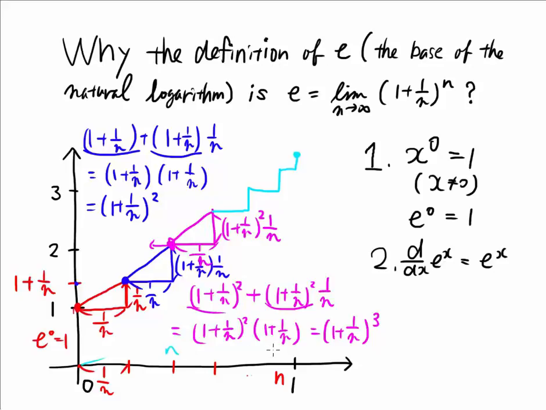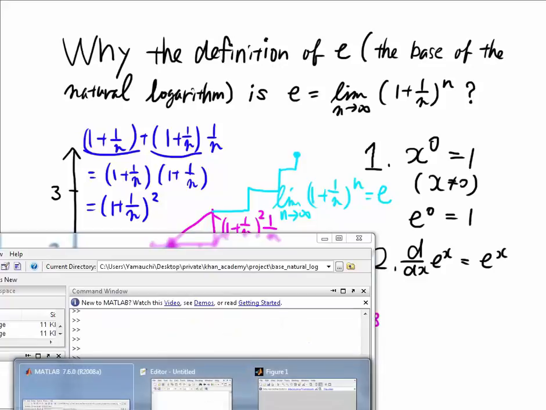So here is n subdivisions, then this point is (1 plus 1 over n) to the n. And then I would like to subdivide into infinitely many pieces. So the limit as n goes to infinity, this is e. You see the definition of e is derived from these two assumptions. Now I would like to show some numerical results.